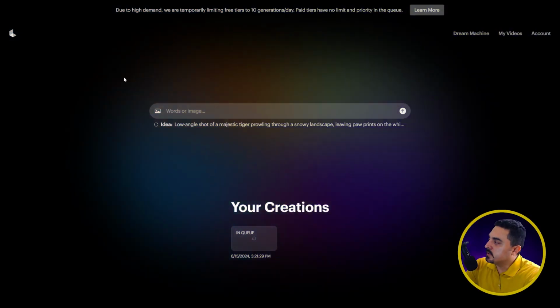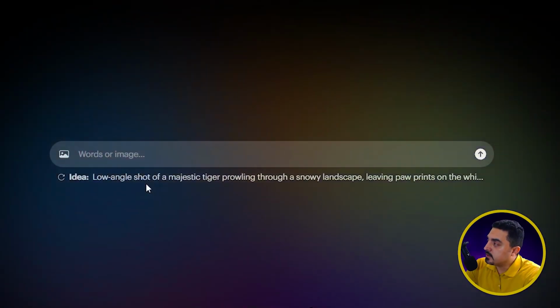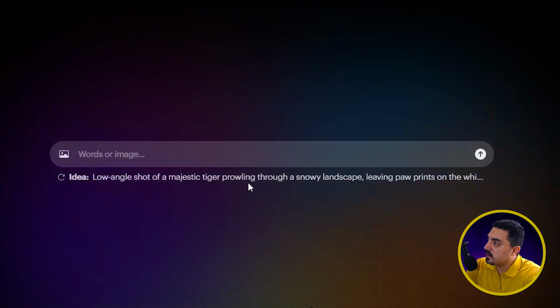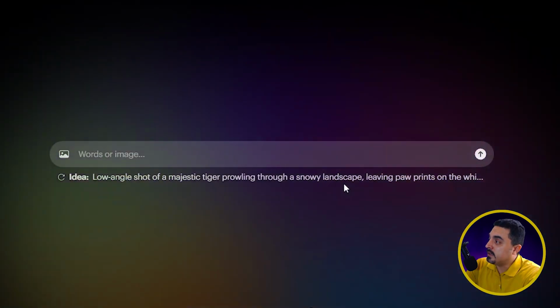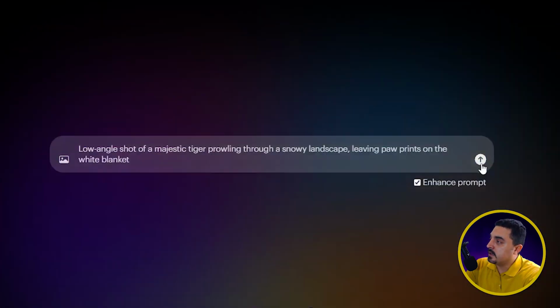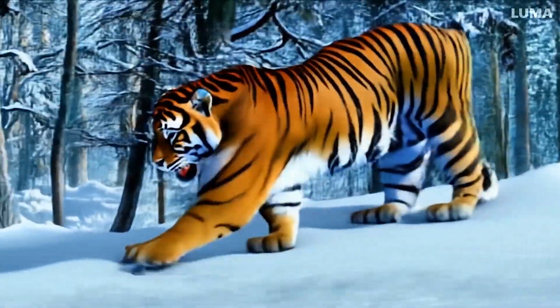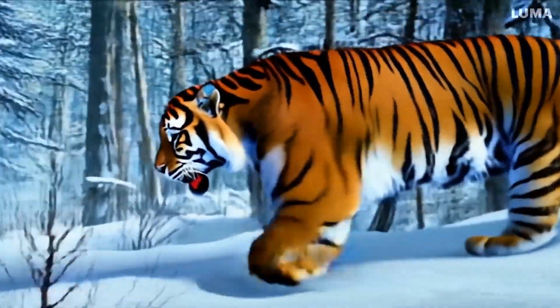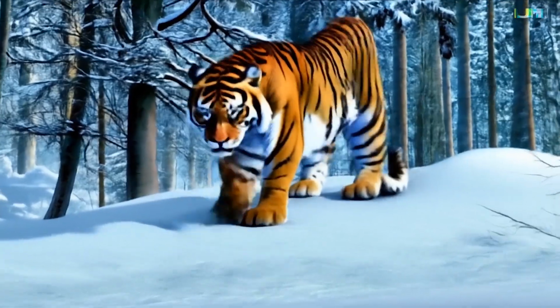Also, there is an idea box here: low angle shot of a majestic tiger falling through a snowy landscape. Let's try this and click on generate. As you see, once again, this tool did a great job and added normal movements to this tiger body.